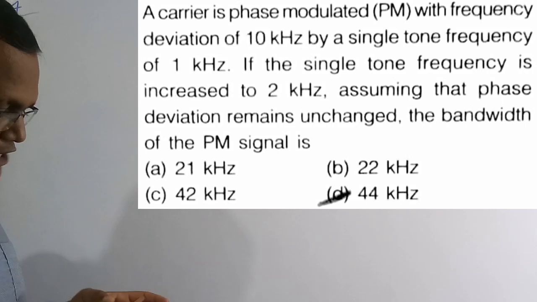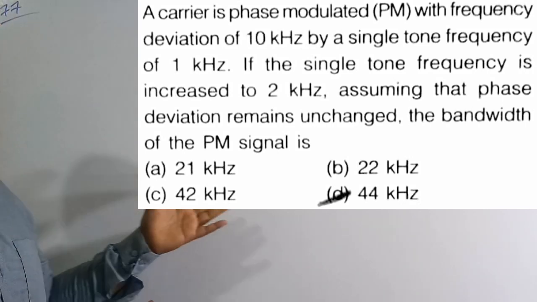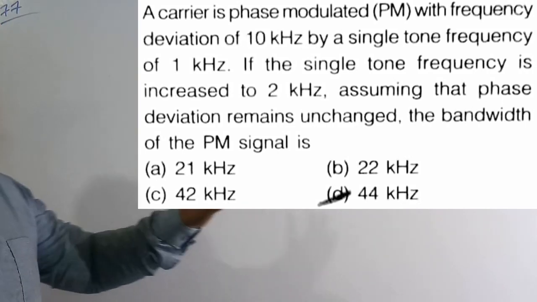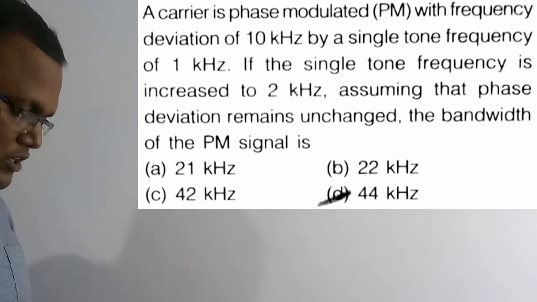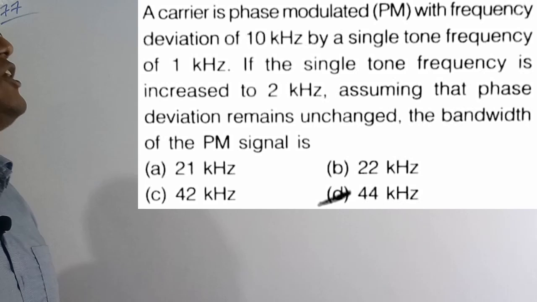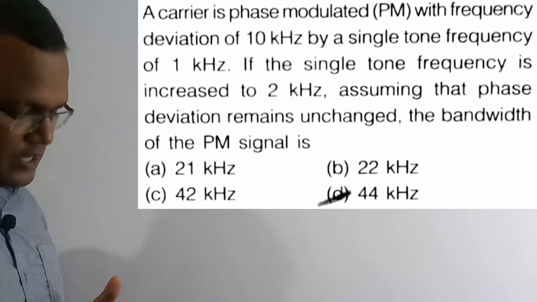Assuming that here, we are going to assume that the phase deviation is constant in the first case and also the second case. So we need to find what is the bandwidth in the second case. We need to figure out. So what are the four options? Option D, 44 kilohertz, is the correct solution of this question. So let's solve this numerical.